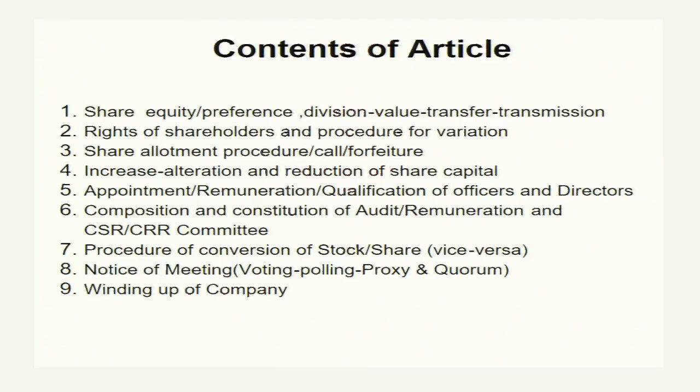What are the contents of the articles of association? The articles of association basically deal with the internal dealings of the company: shares, how much share capital the company has, authorized share capital, subscribed, paid up. All these things are mentioned, and what type of shares the company issues, either equity shares or preferential shares, and the division of shares.